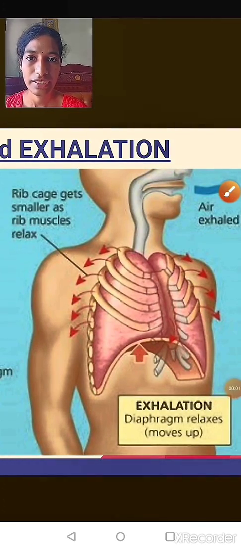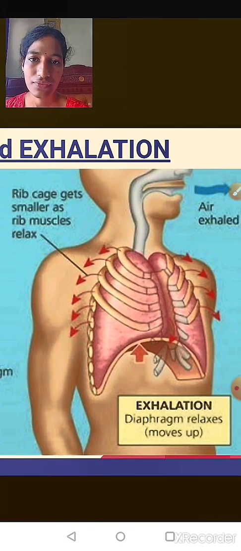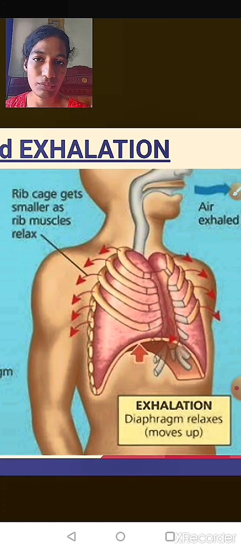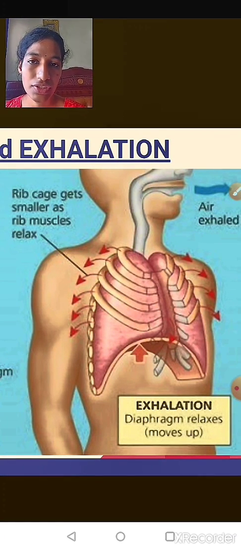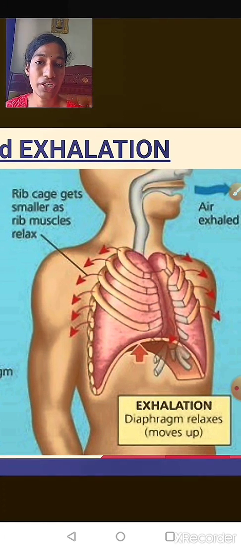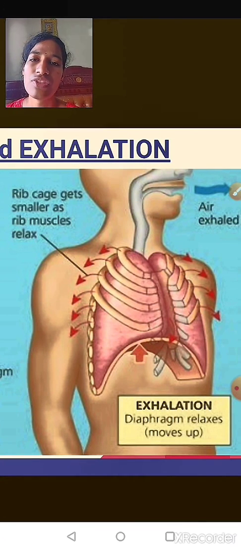So now let me explain the exhalation process. What is this exhalation? It is nothing but liberating the excess carbon dioxide gas which has entered into our body. So what are the different changes that happen in our body during the process of exhalation? It is just quite opposite to inhalation. Let me explain this.